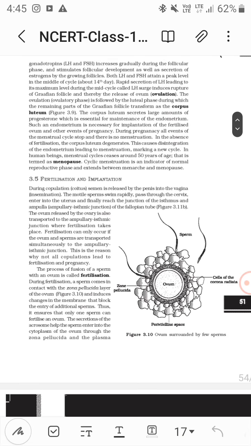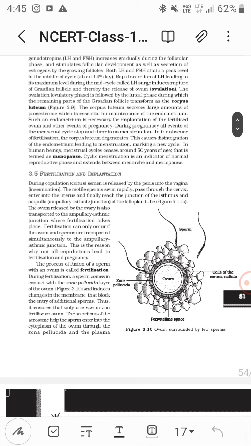Now in human beings, menstruation cycles continue until around 50 years of age, as I told you, then menopause. But the cyclic menstruation is an indicator of the normal reproductive phase, between menarche and menopause.